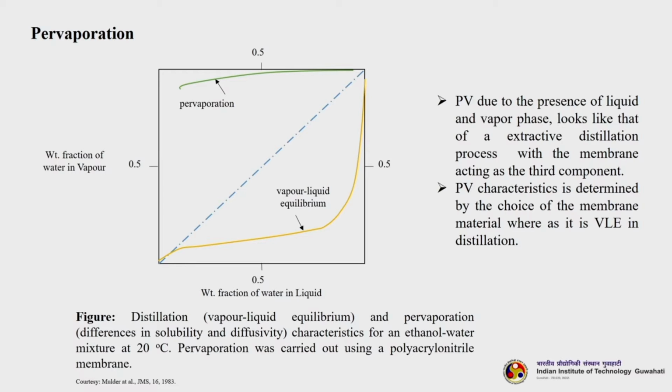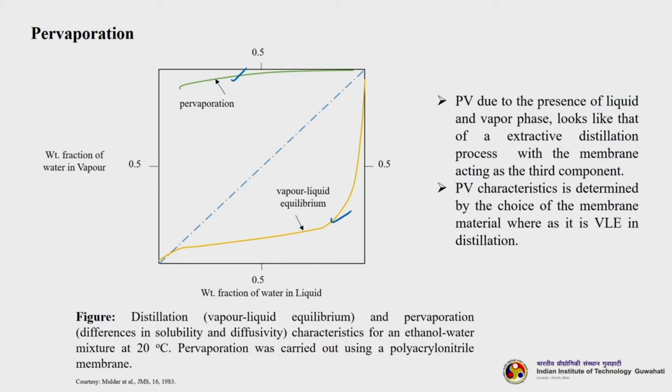In distillation, the major driving force is vapor liquid equilibrium, which is given by this particular figure, and pervaporation is one in which the differences in diffusivity and solubility play a big role. So, you can see in the case of distillation the material is not playing a big role, whereas in pervaporation the material of the membrane is playing a big role, right.